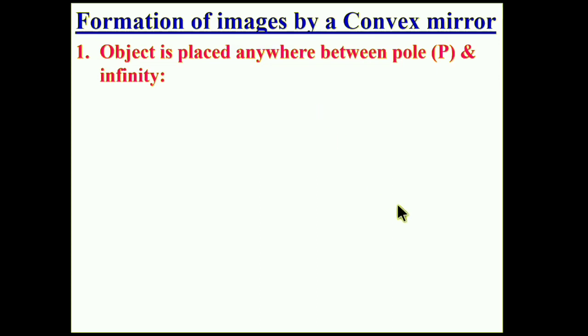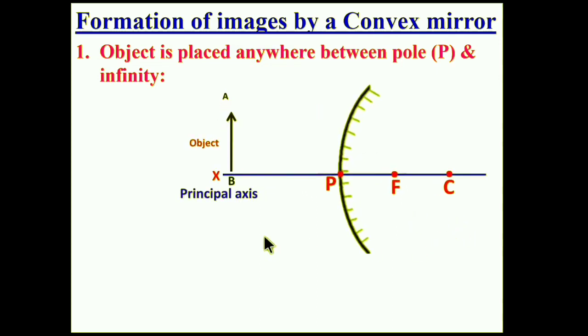Let us take the convex mirror here. We have an object AB placed in front of the convex mirror anywhere between the pole and infinity.